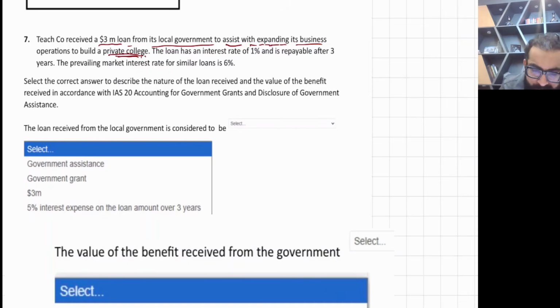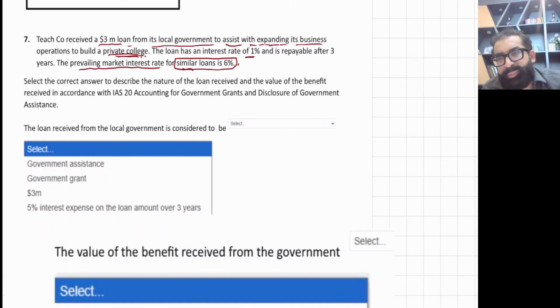So government has given you a loan. So definitely it's something which can be valued. The loan has an interest rate of 1% and it is repayable after 3 years. The prevailing market interest rate for a similar loan is 6%. So just see, if you get this loan from the market, it's a 6% rate. But if you are taking from government, only 1%. So the 5% is the favor.